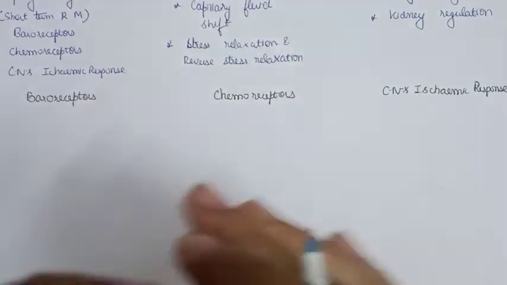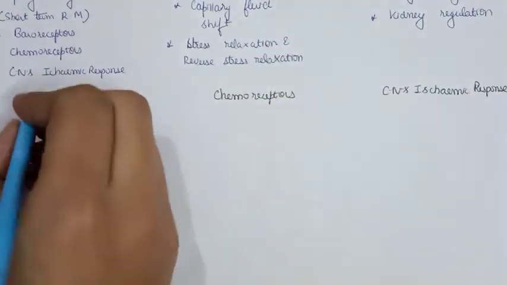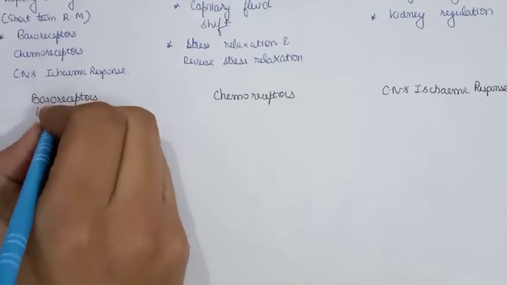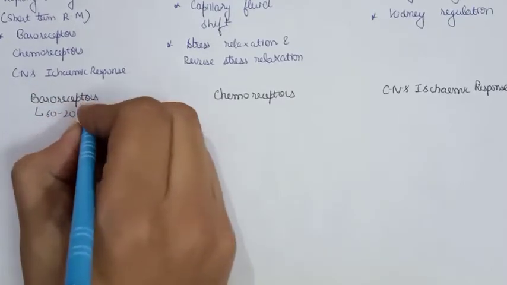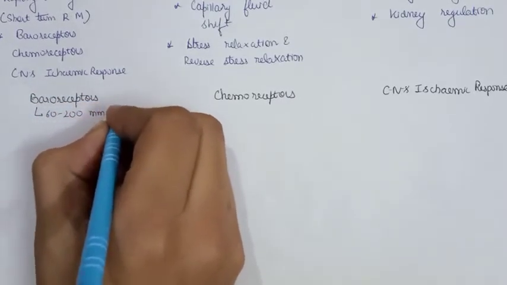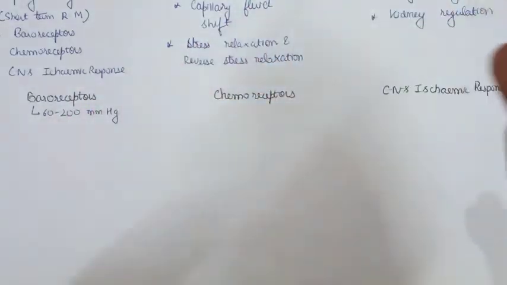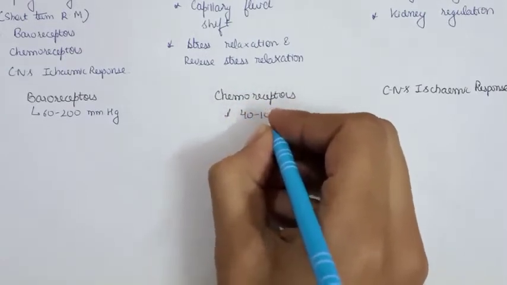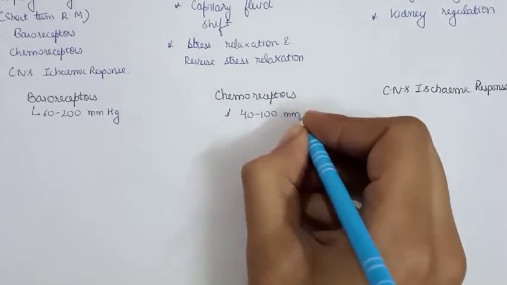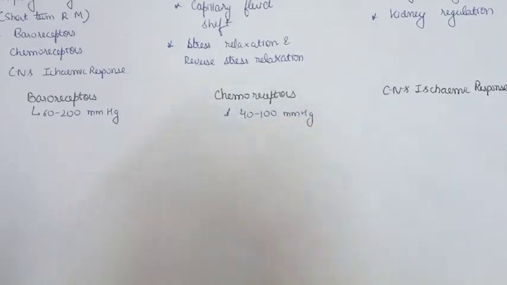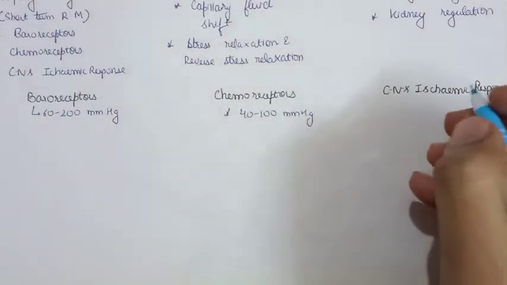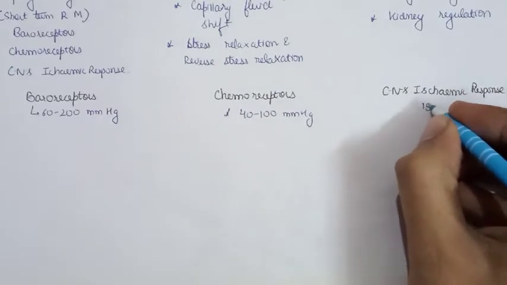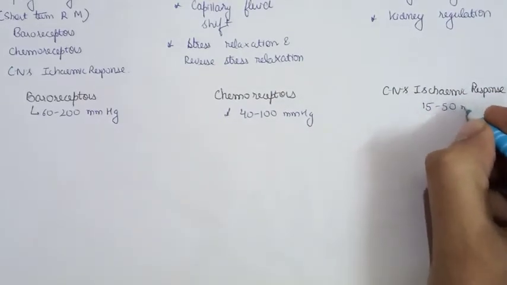The range of blood pressure in which they work is 60 to 200 millimeters of mercury. Chemoreceptors work from 40 to 100 millimeters of mercury, and the CNS ischemic response works when the pressure falls very low, around 15 to 50 millimeters of mercury.